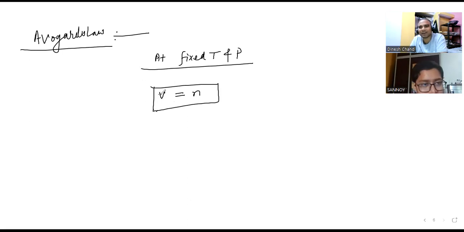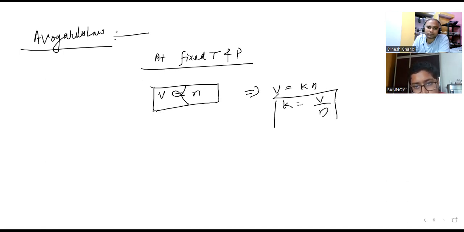Mole and molecules, this law implies for both. So either you say V is equal to n, actually it is proportional, V proportional to n. So we write V is equal to Kn, so K is equal to V by n.